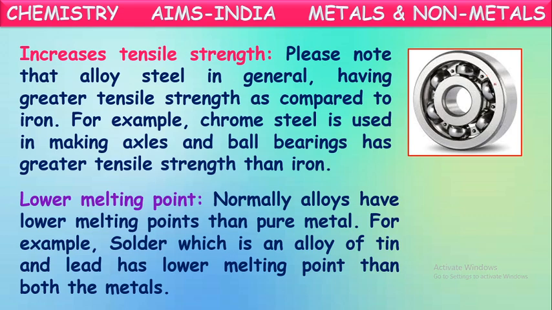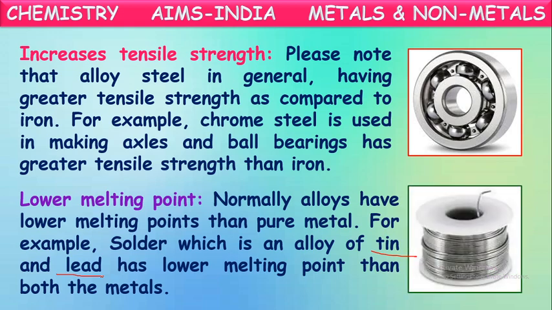We know these metals like tin and lead have high melting points. When these two are mixed, an alloy of these two is formed which is called solder, which has a low melting point. Because of its low melting point, this solder alloy is used in welding purposes, we know that. So to reduce the melting point also, some metals are alloyed.